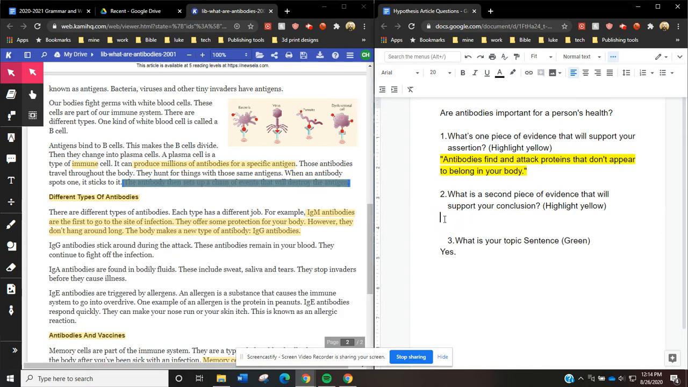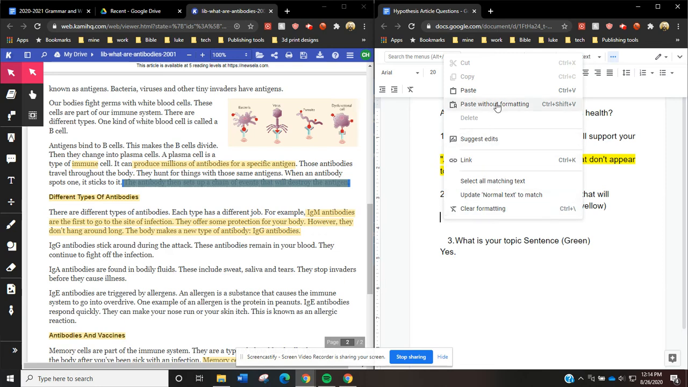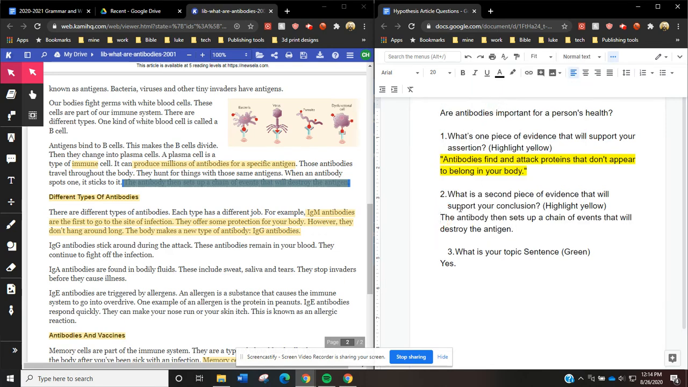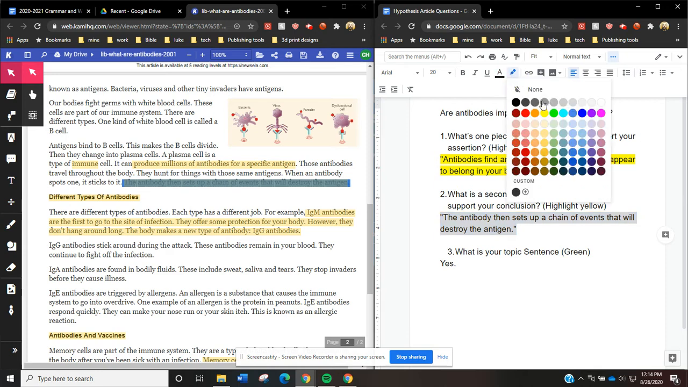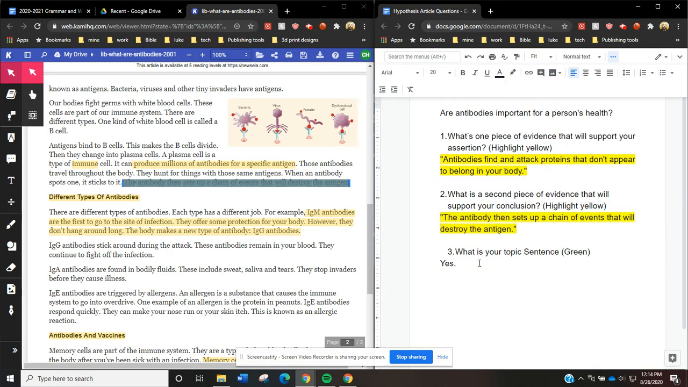Put that in here. Yeah, because that talks about how the antibodies go through and destroy the bad stuff I don't want in me. So, all right. Perfect. So I have my two pieces of evidence. So let's get an answer here. All right. Now I know I need to put why.